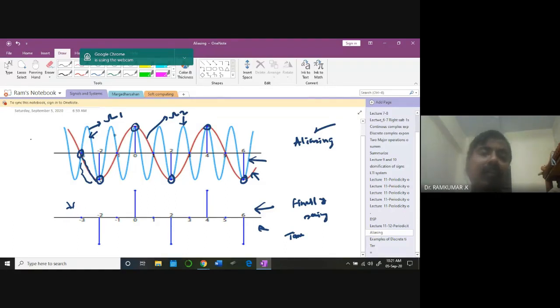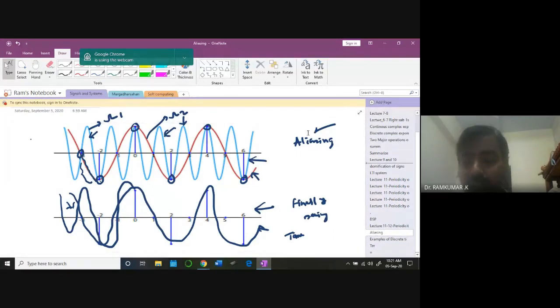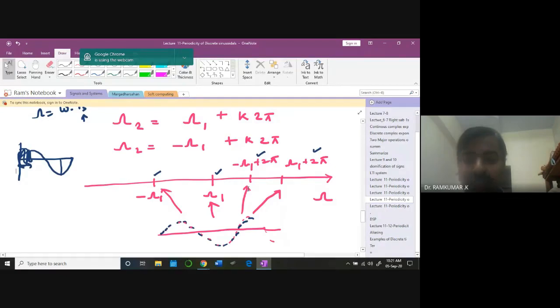So naturally, I am missing some information, and thereby, when you are finally reconstructing, I don't know whether this signal is like this or like this, this kind of signal, the blue color. So I don't know that. That's the problem when it comes to the aliasing problem. That's what I mentioned here by this term.